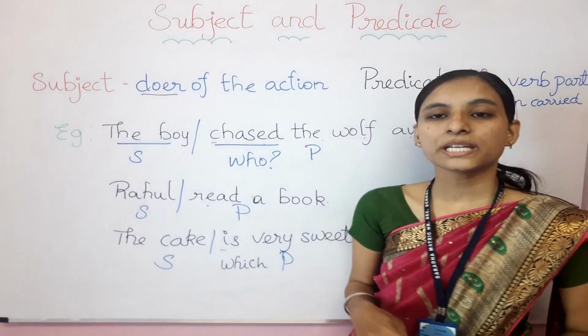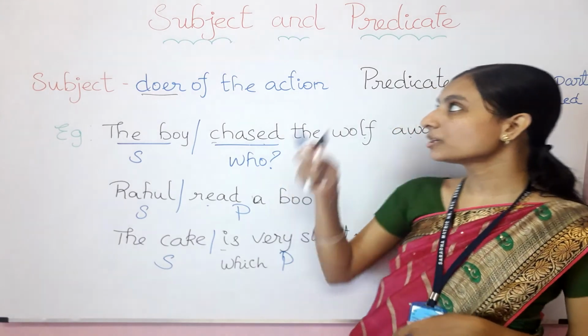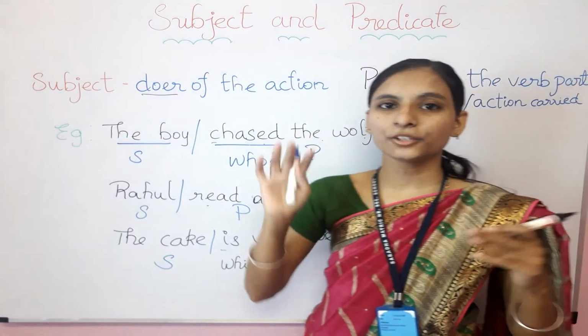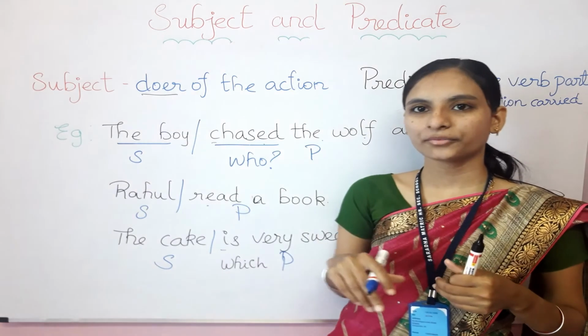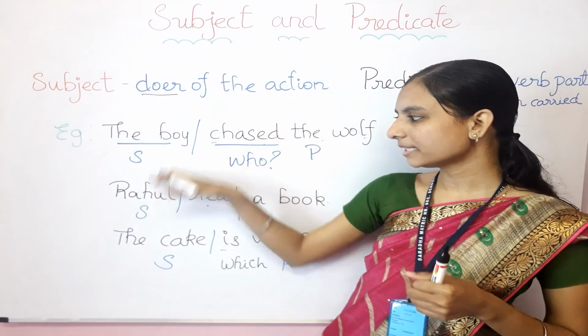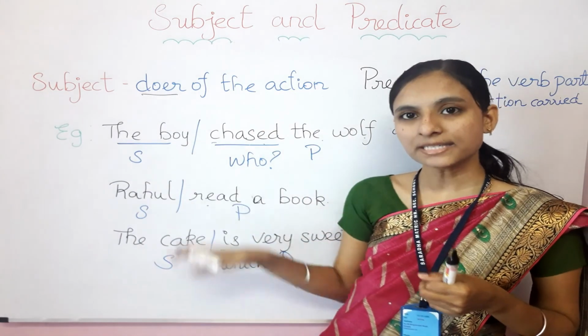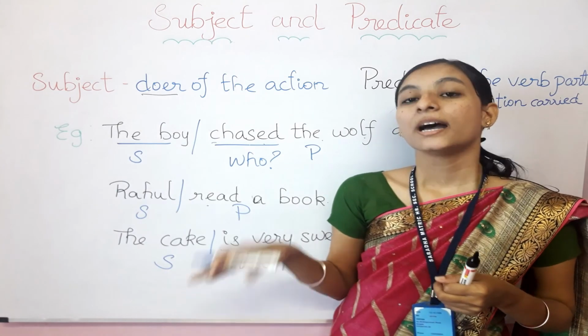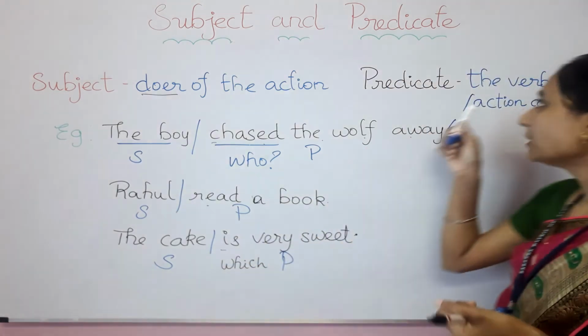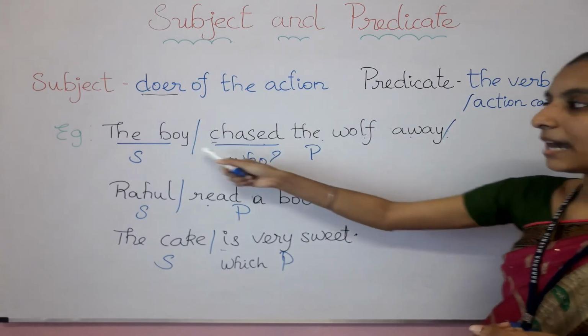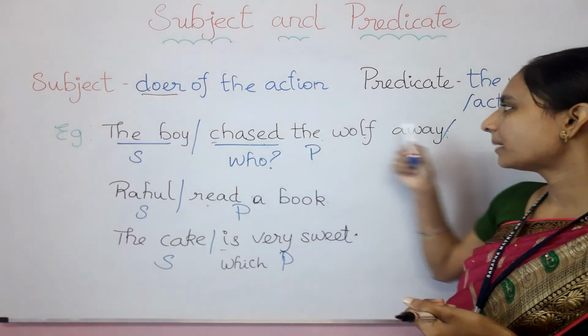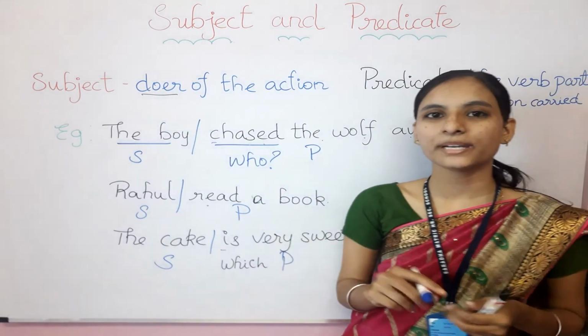So children, in this video we have learnt about subject and predicate. Keep it in your mind, subject means the doer of the action. It always comes at the beginning of the sentence. It is the main person in a sentence. And what about the predicate? Predicate is the verb part. It comes after the subject only, and from the verb until the end of the sentence is the predicate only.